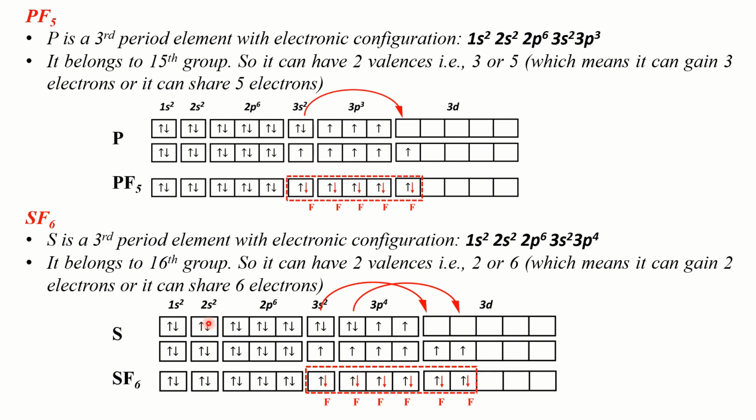Okay, now look at here. Sulfur belongs to 16th group, so it can have 2 valences, either 2 or 6, which means it can gain 2 electrons or it can share 6 electrons. What has happened in this case? Sulfur, you can see, has shared a total of 6 electrons, that is 1 electron to each fluorine atom. So sulfur chose the higher valence of 6 in forming the SF6 molecule. So this is all about the hypervalency exhibited by the third period elements in its compounds.